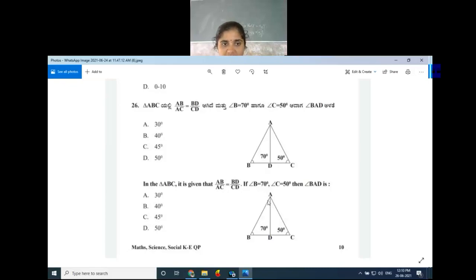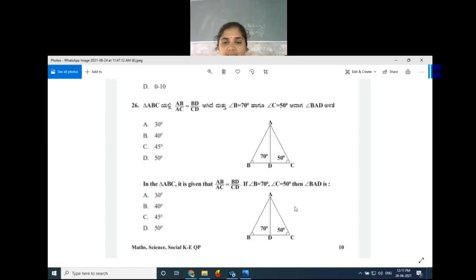Then angle ABC is equal to angle ADE, corresponding angles, because these lines are parallel. Therefore, triangle ADE is similar to triangle ABC according to the AA similarity criteria. Now, since the two triangles are similar, the ratio of the areas of the two triangles is equal to the ratio of the corresponding sides squared.